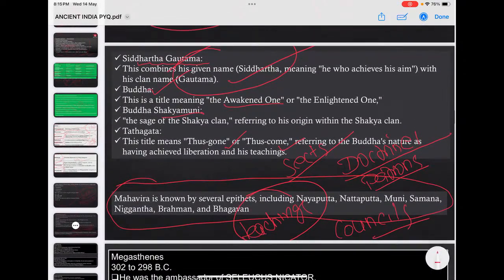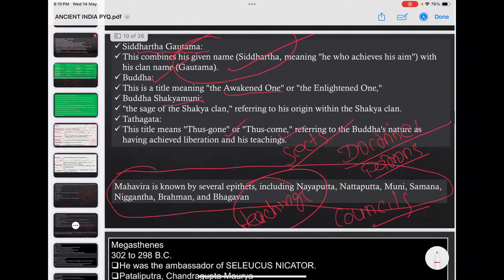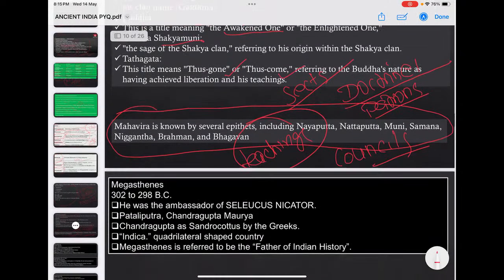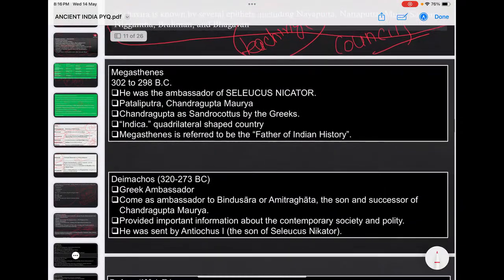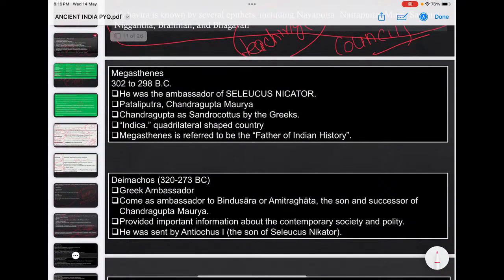We have seen Buddhism, Jainism, the religious revolutionary movements, the reasons and characteristics of each, their classifications, various councils, and contributions to art, architecture and literature. Those things are very important for you. Also take care of the names by which they are known. Then there are many foreign travelers. You can see Megasthenes, the Greek ambassador of Seleucus Nicator to the court of Chandragupta Maurya.